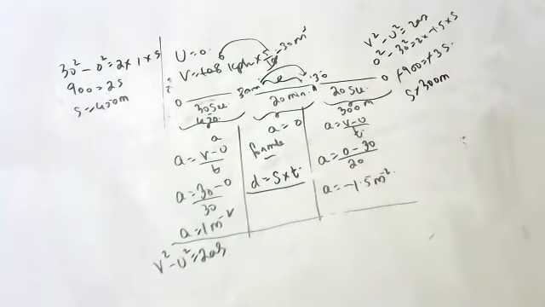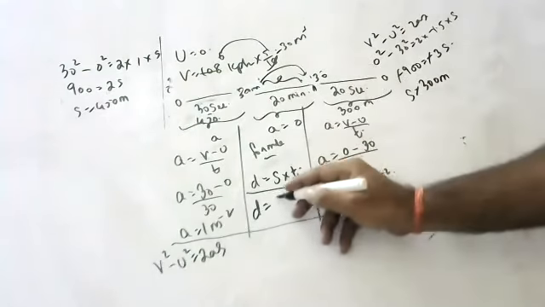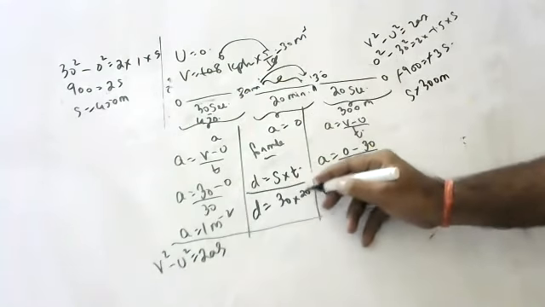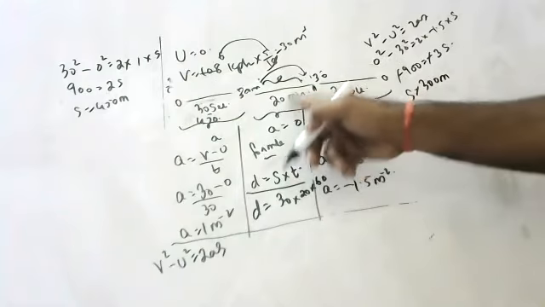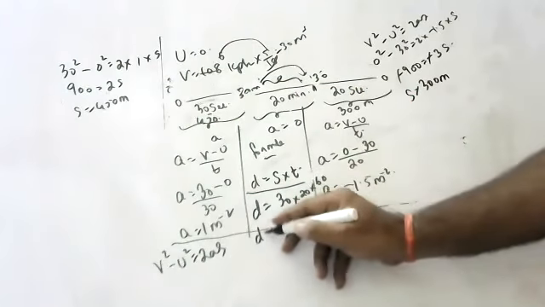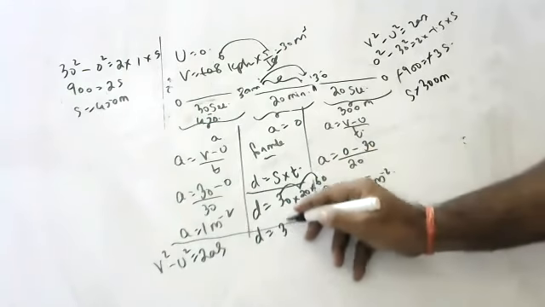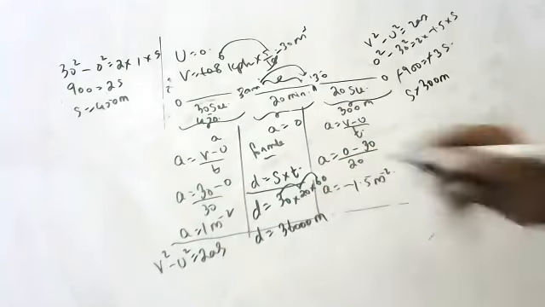I was thinking who will tell. So distance is equal to speed into time. What is the speed, children? 30. And what is the time? 20 into 60, because it is minutes. This is 20 minutes, so 20 into 60 we have to convert. So distance, how much? 6 threes are 18, 6 threes are 18. 36,000 meters it went, children.